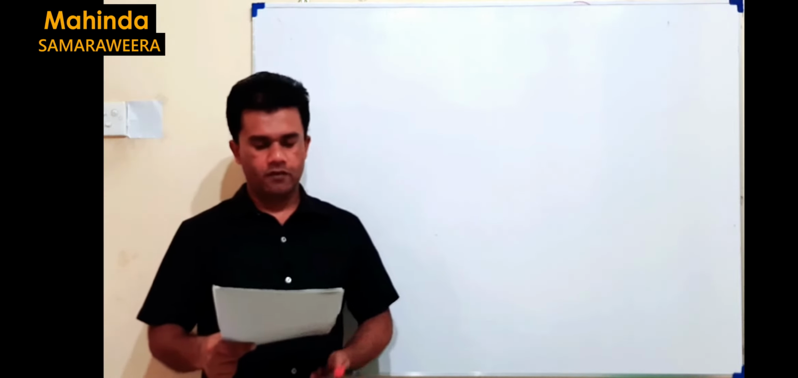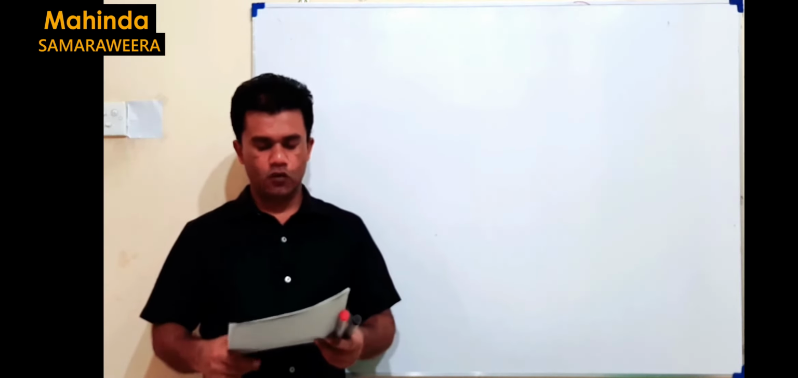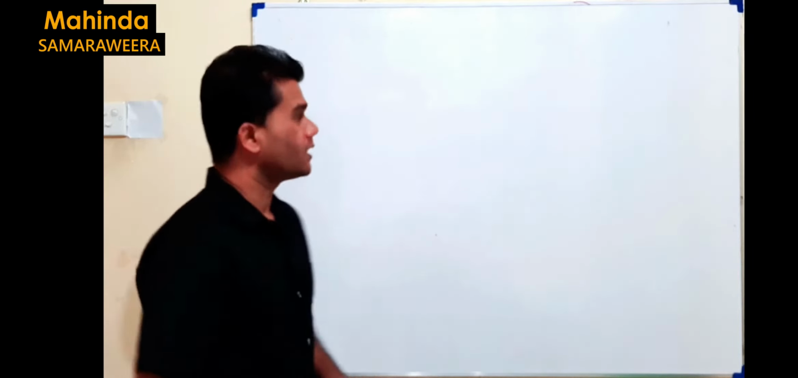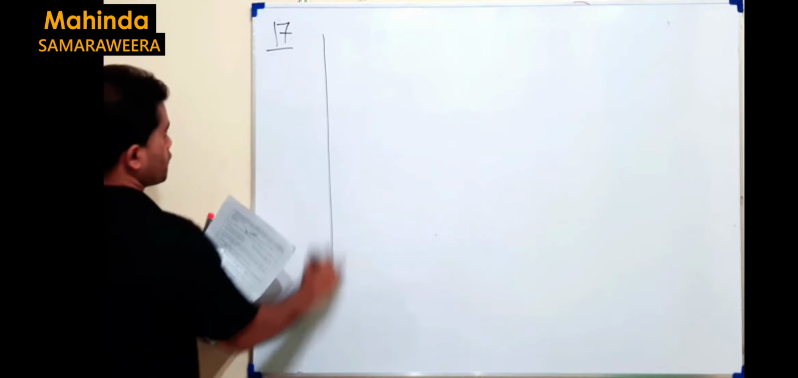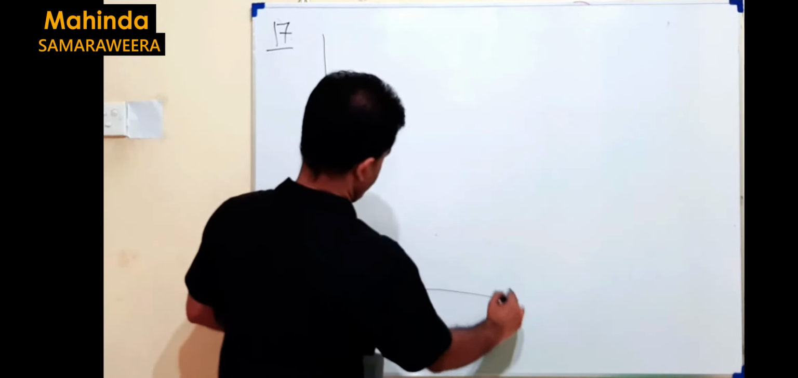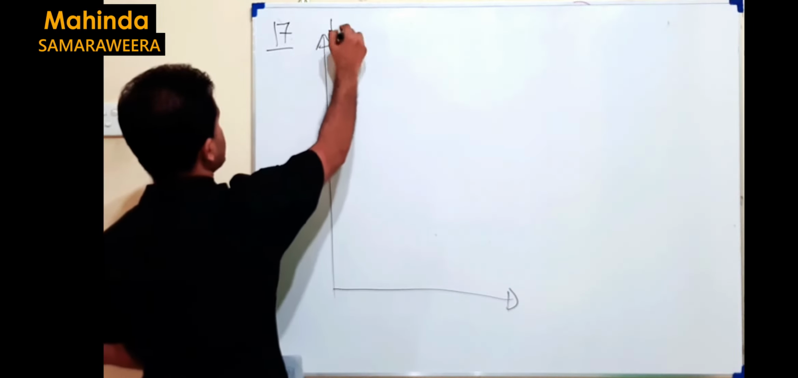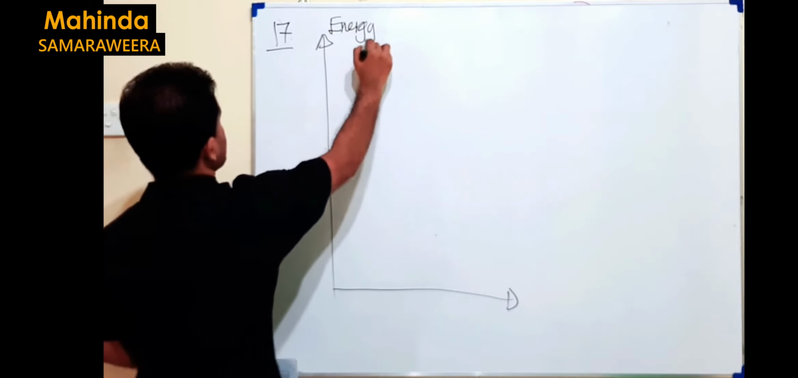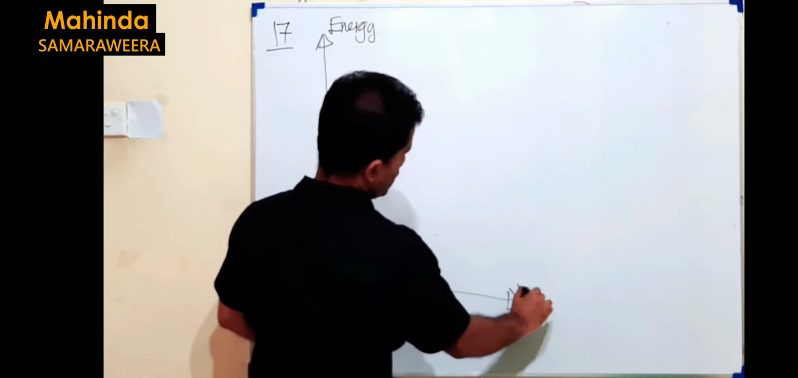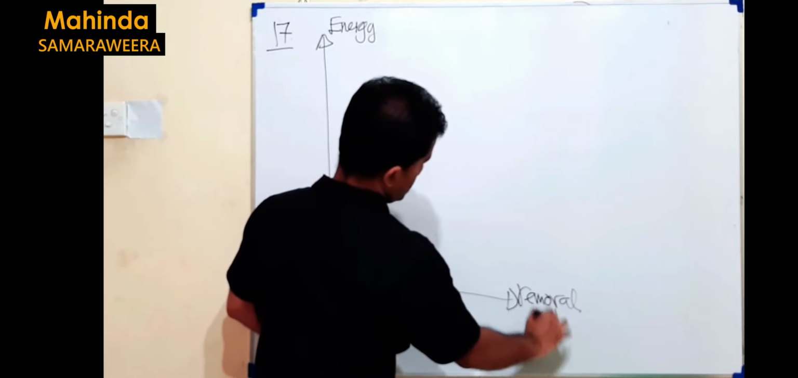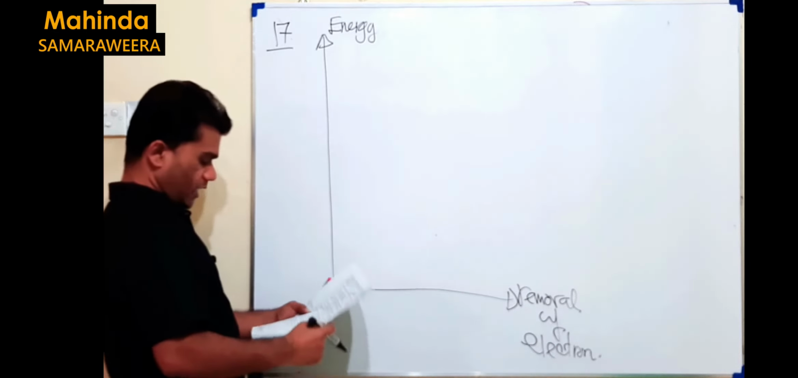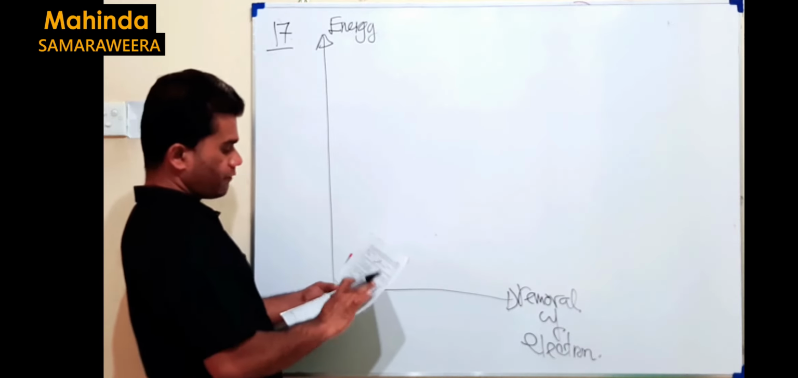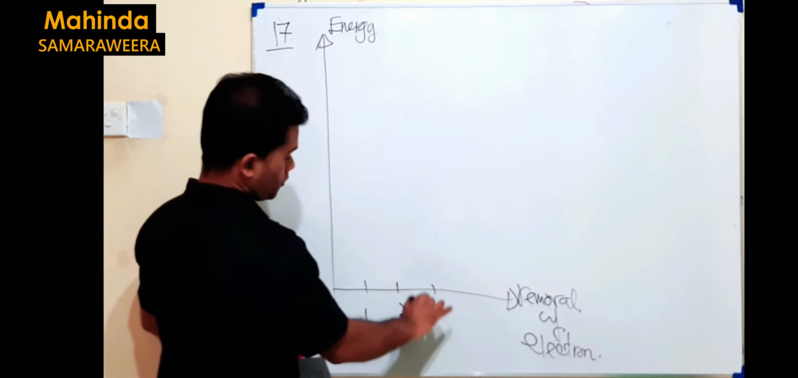Question number 17 from unit 1. It's very easy. The first four ionization energies of an element are given. Without using the values, I just try to plot it like this. This is energy, let's say ionization energy, and this is removal of electron. We remove how many electrons? 1, 2, 3, 4.